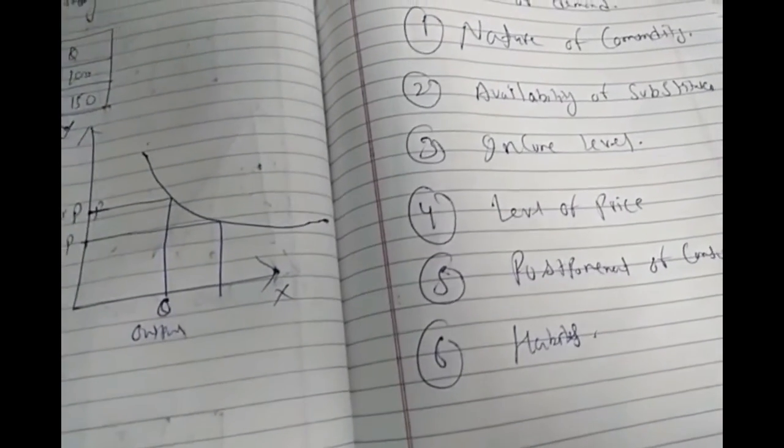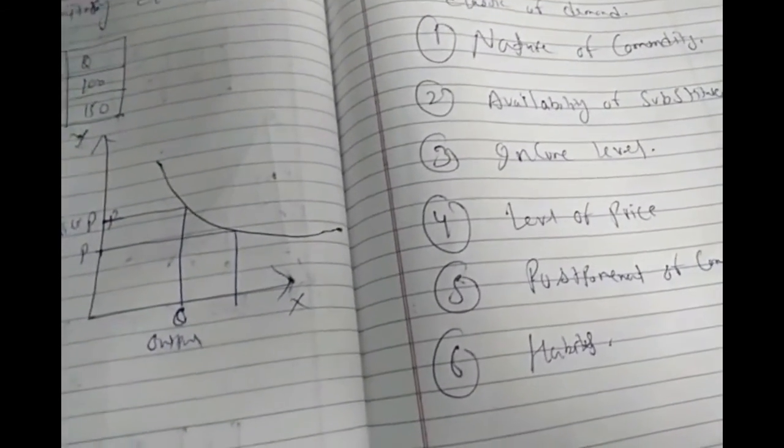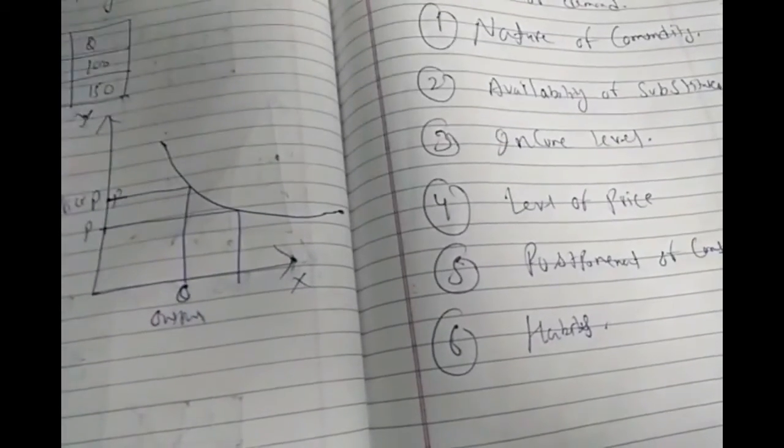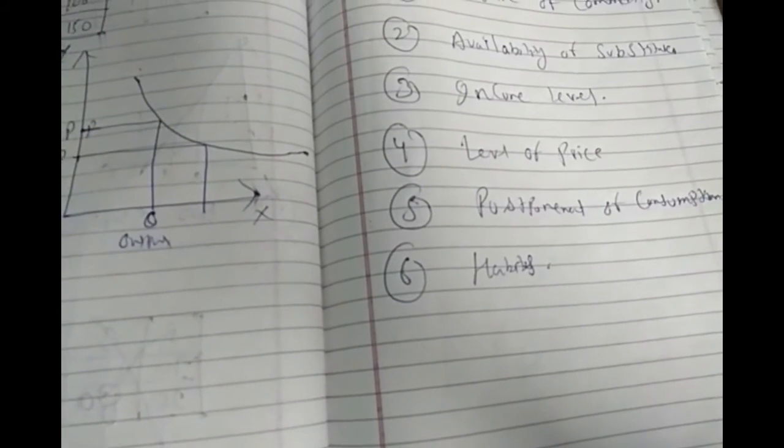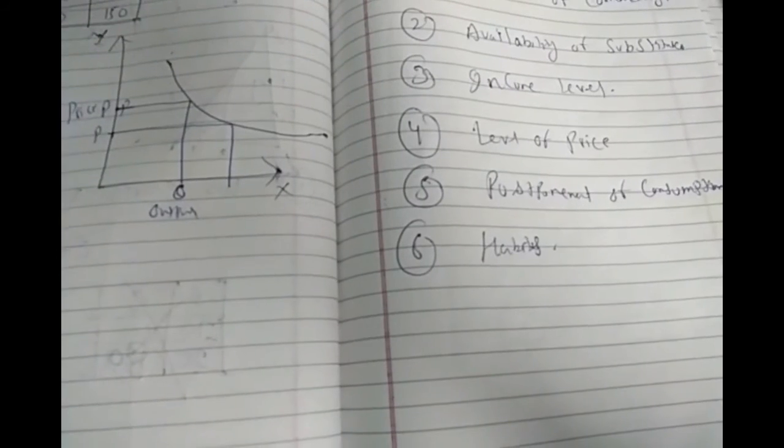For example, alcohol, tobacco, cigarettes: people who are habitual of them, whether the price increases or not. You can see nowadays, when wine shops have been opened by government instruction, even though it is available at high prices, people are standing in a queue for a long period of time to purchase it because they are habitual of it. Clear? The chapter has finished.